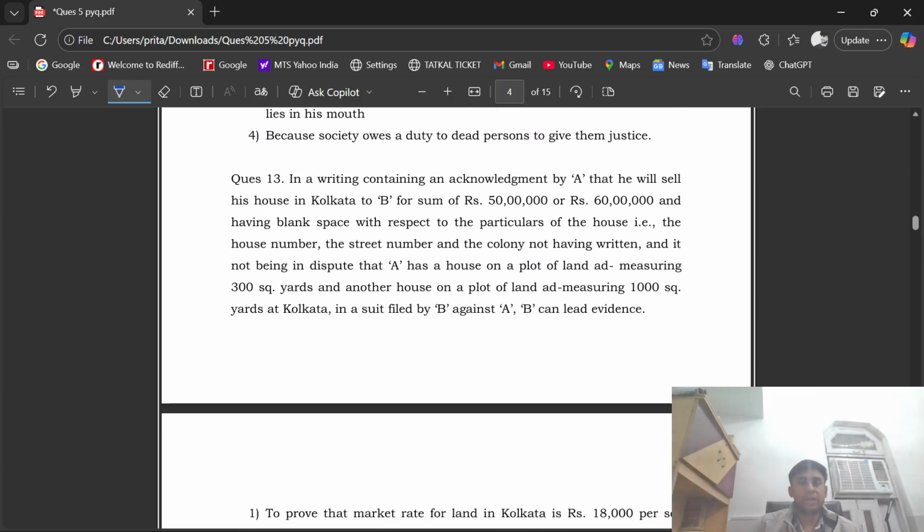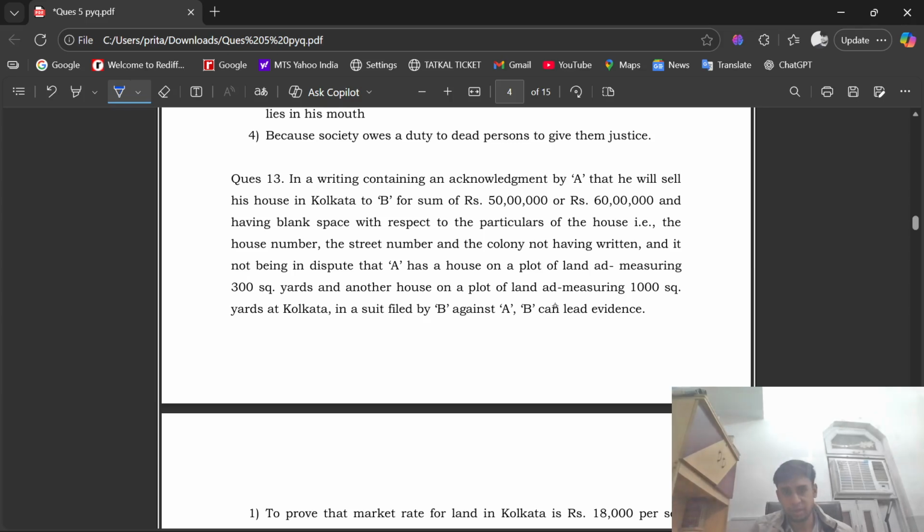Question number 13. In a writing containing an acknowledgement by A that he will sell his house in Kolkata to B for a sum of rupees 50 lakh or 60 lakh, and having blank space with respect to the particulars of the house, that is the house number, the street number, and the colony not having been written, and it not being a dispute that A has a house on a plot of land measuring 300 square yards, and another house on a plot of land measuring 1000 square yards at Kolkata.